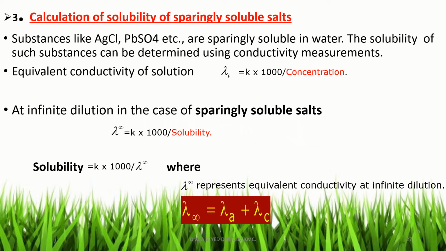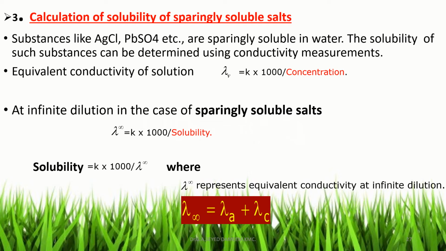From this equation, the solubility of the sparingly soluble salt in water is determined as solubility = K × 1000 / lambda infinity. Here K is the specific conductance of the sparingly soluble salt, determined by a conductivity experiment, and lambda infinity is determined by applying Kohlrausch's law. So by simply substituting the K value and the lambda infinity value, the solubility of the sparingly soluble salt in water can be easily calculated.